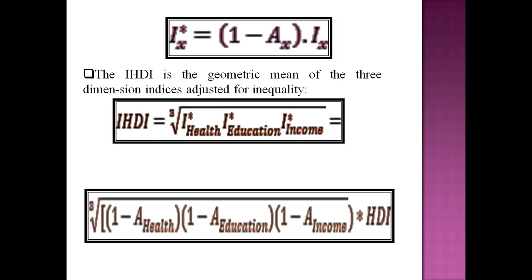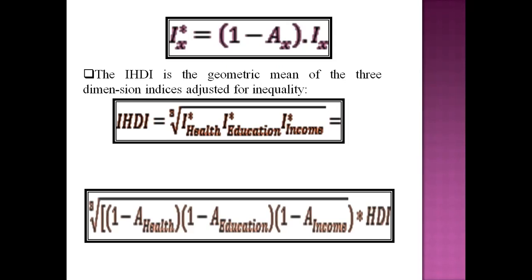into I suffix X. So by multiplying them by 1 minus Ax, where Ax is defined by the above equation, is the corresponding Atkinson inequality measurement. The inequality adjusted income index, that is I star income, is based on the index of logged income.